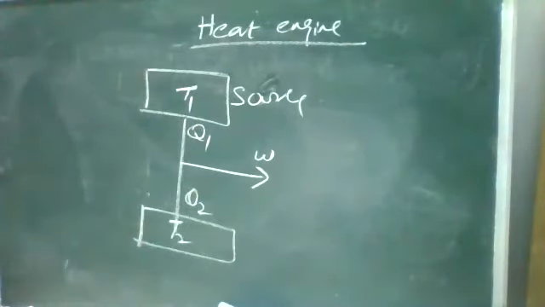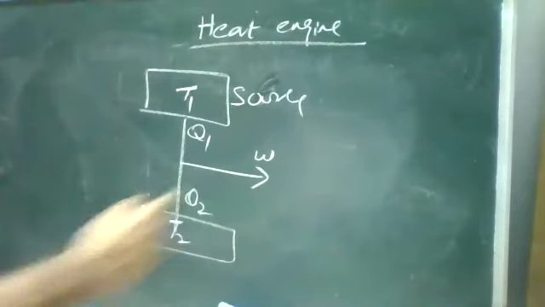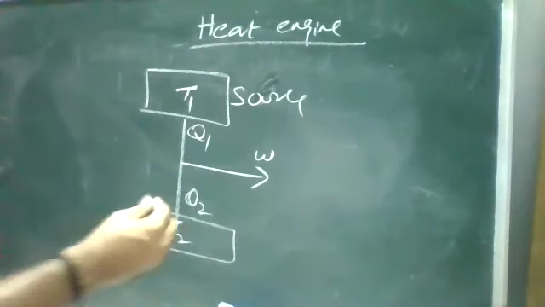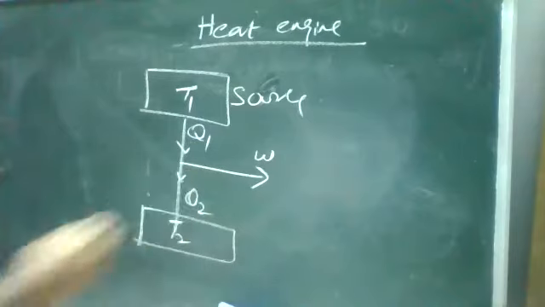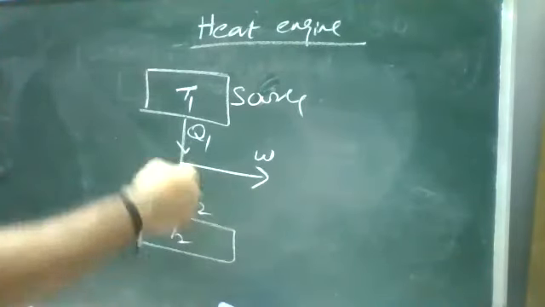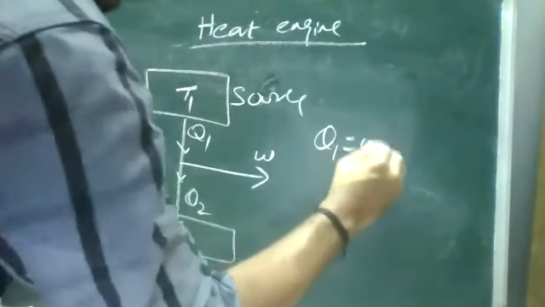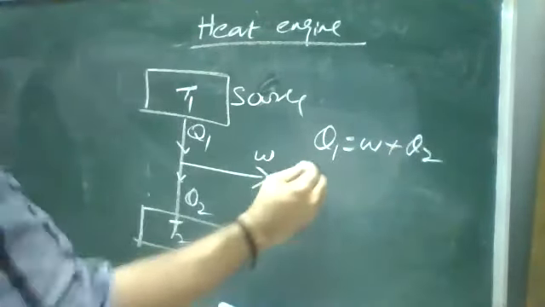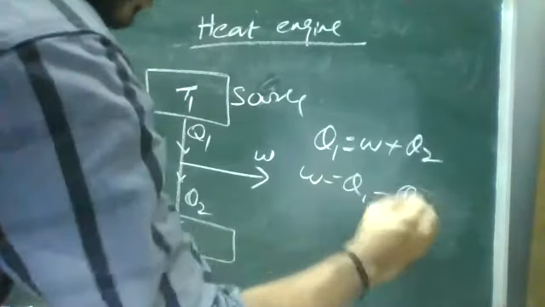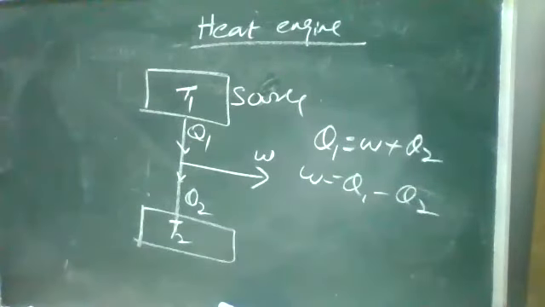And middle it was doing some work. So work done வந்து இதோட difference வருது. So work done is equal to, we can say in the Q1 னால தான் there is two different parts. So ரெண்டு parts split ஆயிருக்கு. Work போயிட்டு இருக்கு, and balance Q2 வந்து it was falling down. So I can say Q1 is equal to W plus Q2, or work done is equal to Q1 minus Q2. W is equal to Q1 minus Q2.